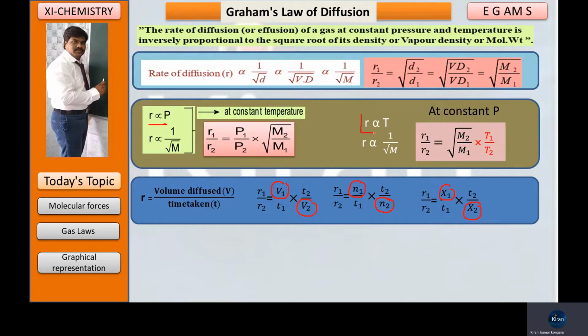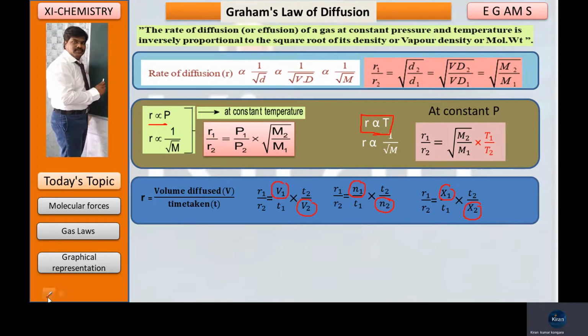And the rate of diffusion also depends upon the temperature. When temperature increases, gaseous molecules will move freely in different directions and with different velocities. The rate of diffusion will also increase. So this equation will come: R1 by R2 is equal to under root of M2 by M1 into T1 by T2. With respect to the definitions, I made three different equations. Based on this, finally, you have to write all the equations.